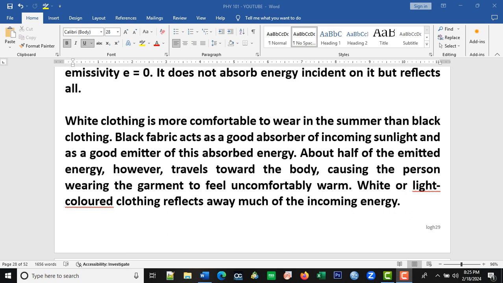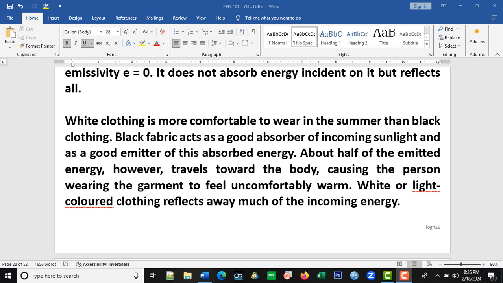it is advisable we wear material that has the potential to reflect away most of the incoming energy that falls on our body. So a black fabric acts as a good absorber of incoming sunlight and as a good emitter of this absorbed energy. About half of the emitted energy, however, travels towards the body, causing a person who is wearing the garment to feel uncomfortably warm. So white or colored clothes reflect away much of the incoming energy.